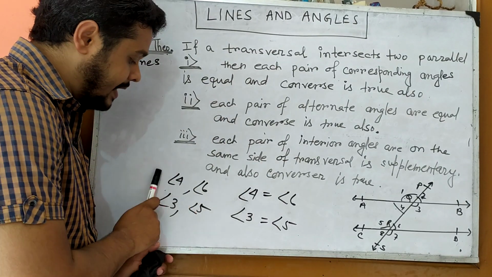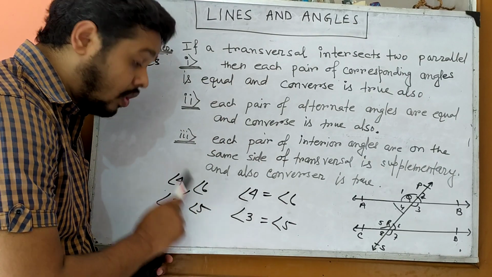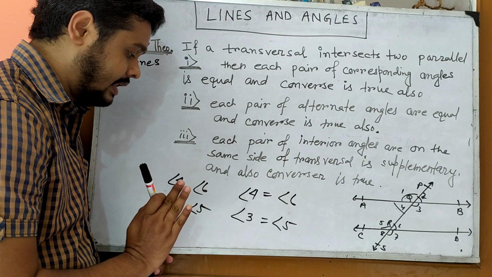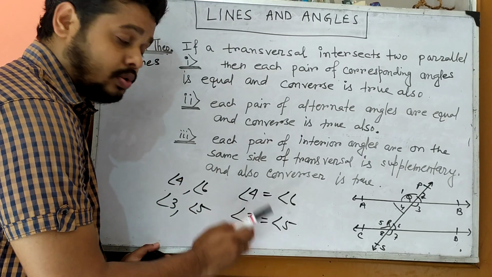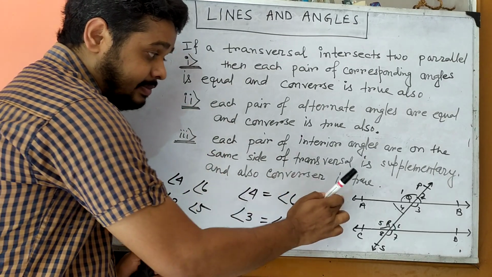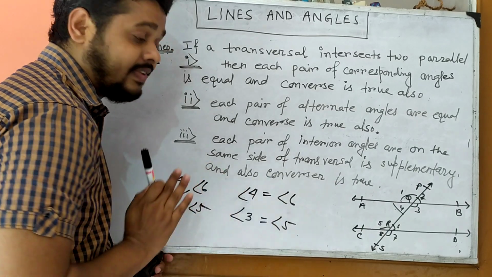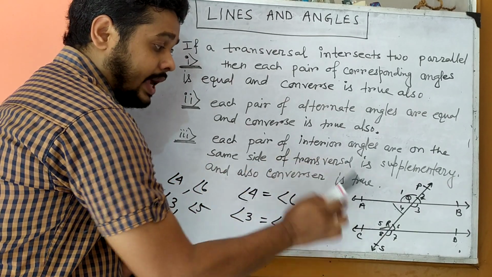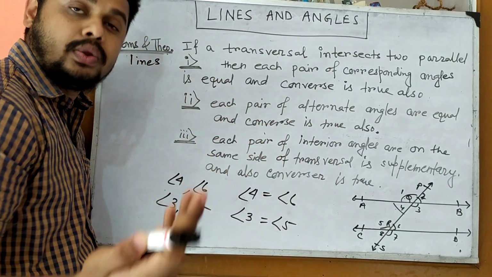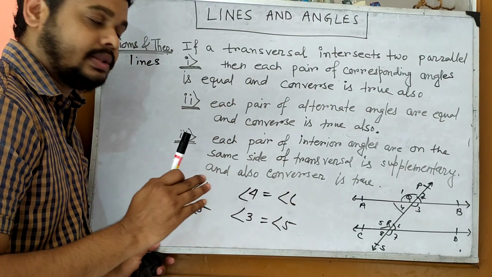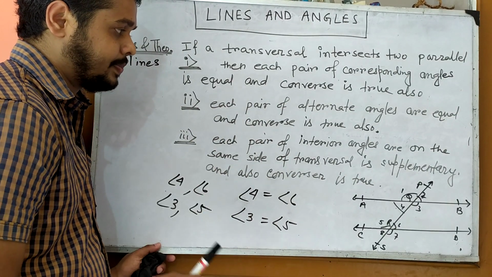In the previous class it was discussed that they are called alternate interior angles. But in this class we learned that if these two lines are parallel, their values are equal. If these two lines are not parallel, then their values are not equal. Okay, that is the only difference.